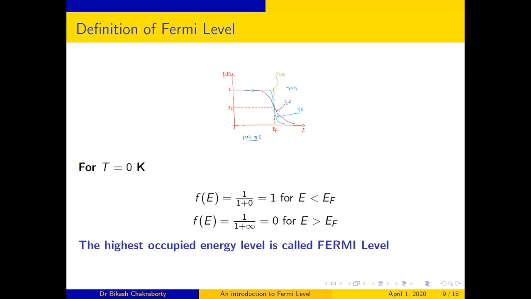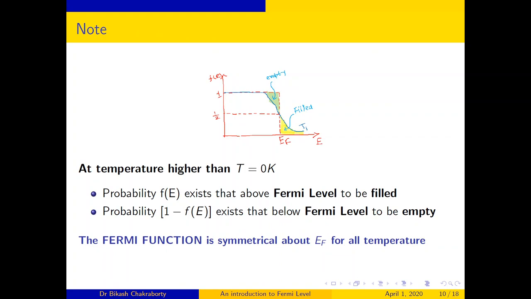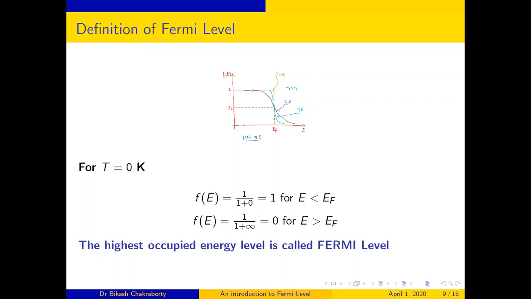Thus, the probability of occupation of an energy level greater than EF at T equal to 0 Kelvin is 0. What is the definition of Fermi level at T equal to 0 Kelvin? I should say the highest occupied energy level is the Fermi level. I have just explained it.